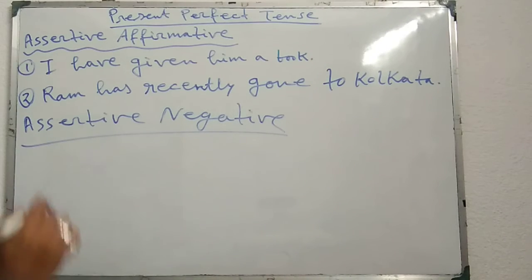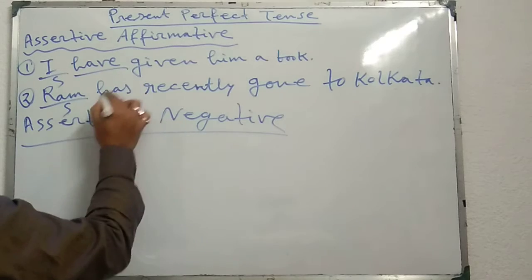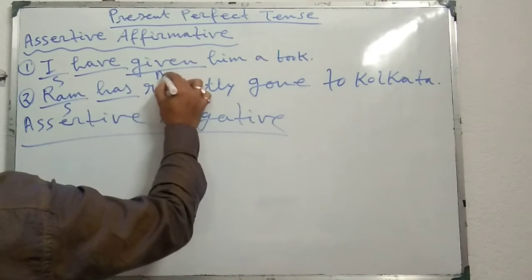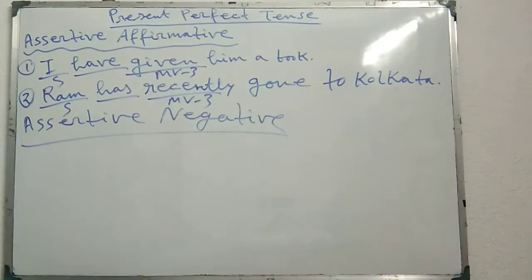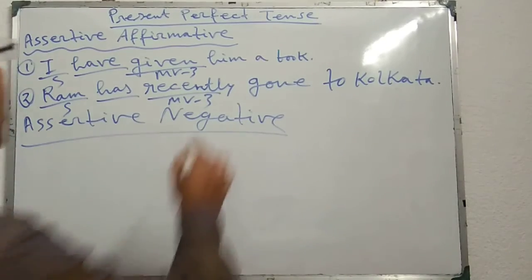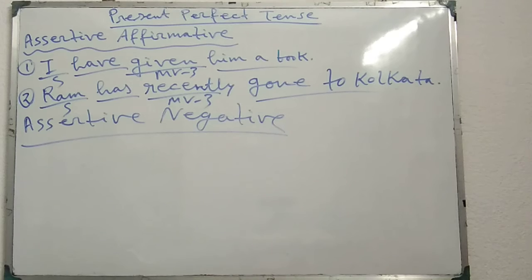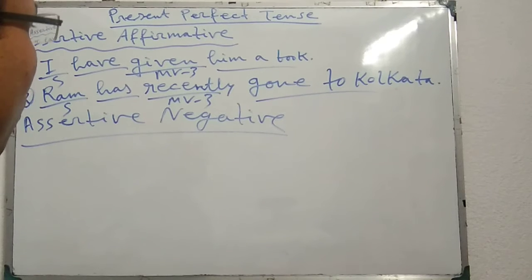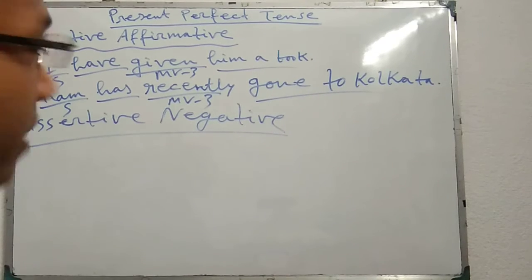Now if I change these sentences into assertive negative, the answer is very easy, because I have already discussed the sentence structure: subject, I or Ram, thereafter have or has, thereafter MB3, that means main verb, third form or past participle form, and thereafter object or others. Now as auxiliary verbs are present here, to change these sentences into assertive negative, we have to place not just after have or has.